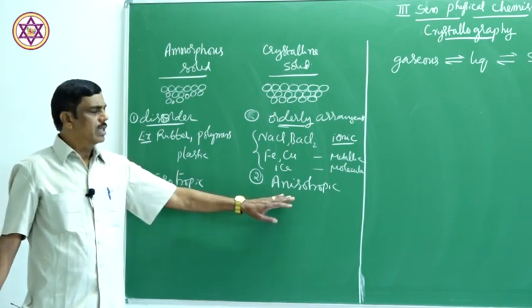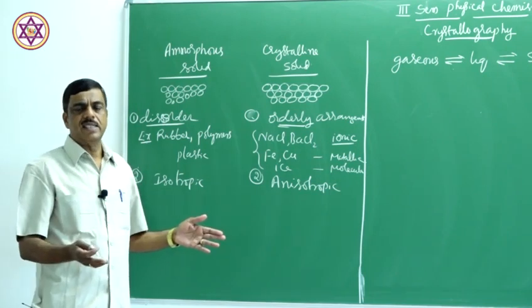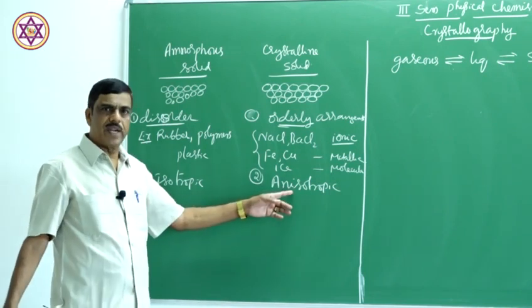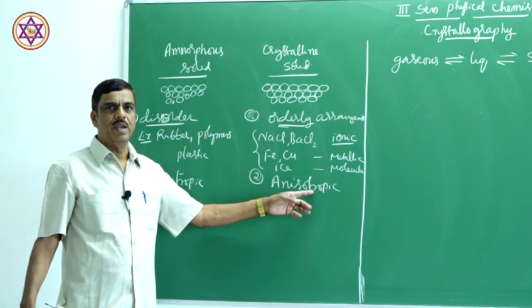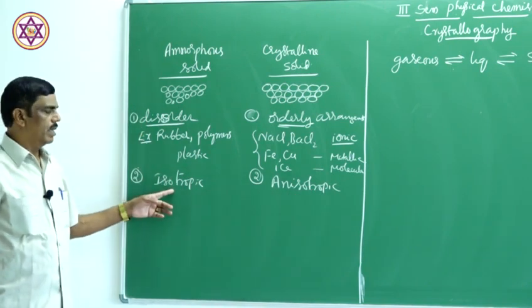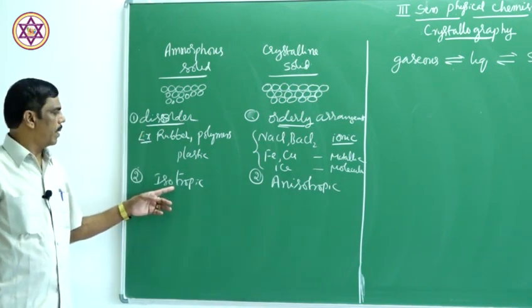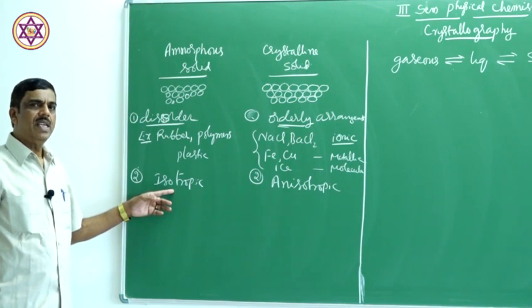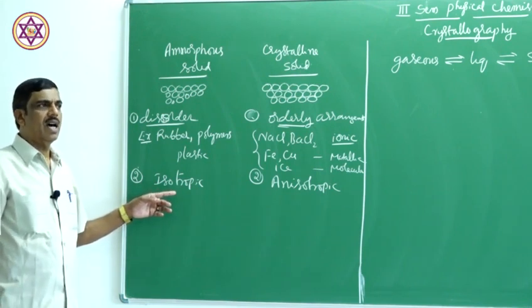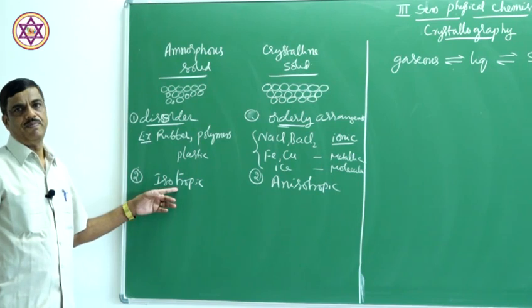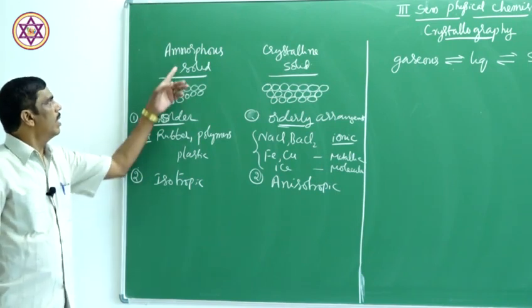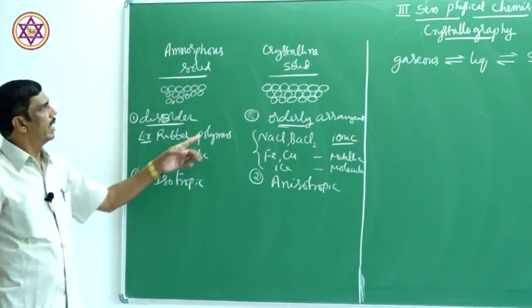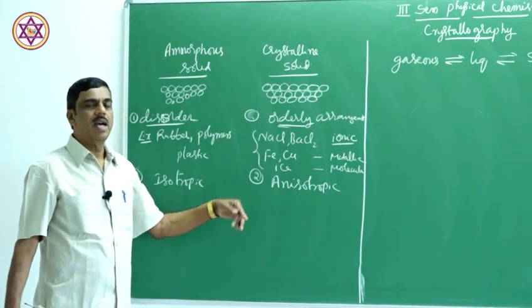Physical properties at different angles, in different directions, are different. That is anisotropic. Whereas if the physical properties are the same in any direction or at any angle, that is isotropic. Amorphous solids are isotropic and crystalline solids are anisotropic.